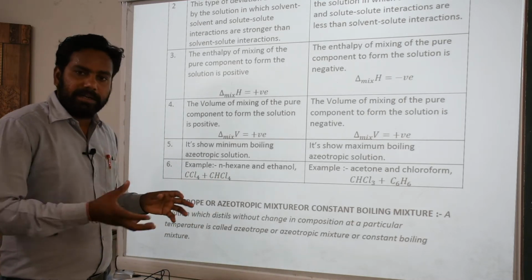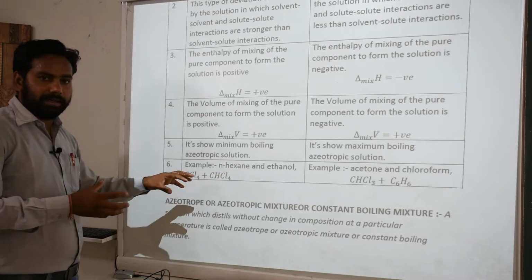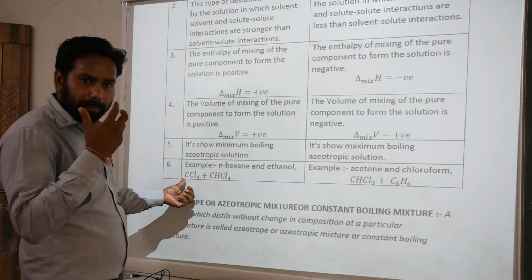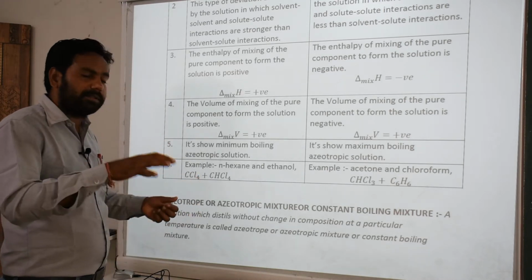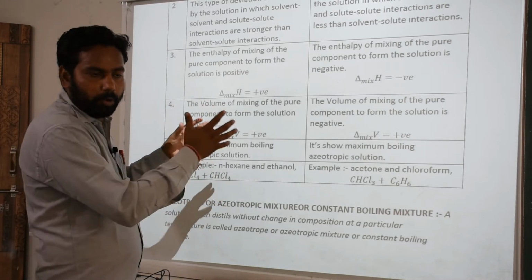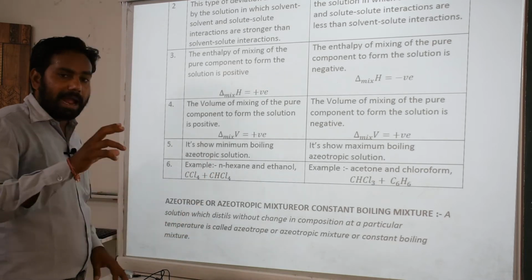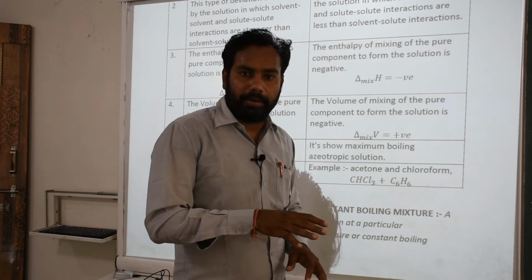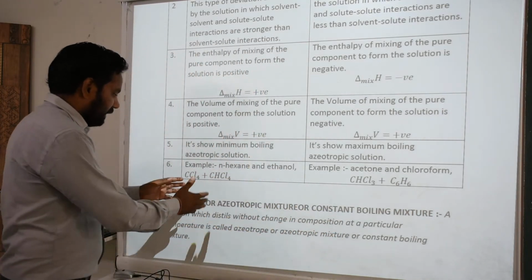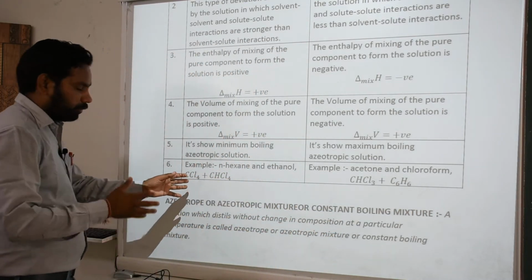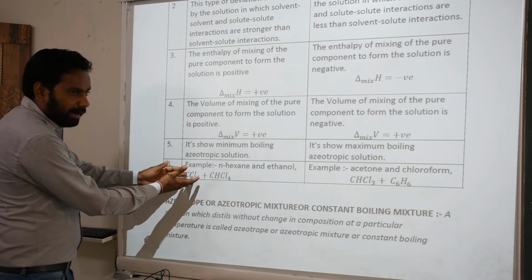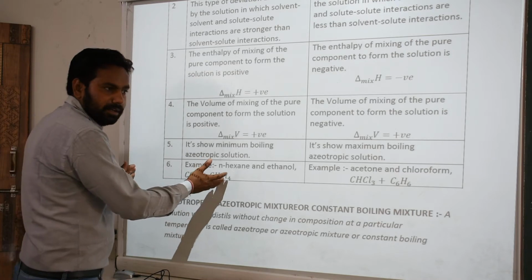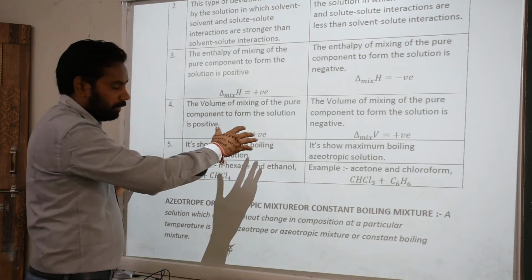If we heat these solutions and they are converted into vapor, and in the vapors also the chemical formula is the same, CCl4 plus CHCl3 in the vapor, then that solution is called an azeotropic solution. But it's not possible at every temperature, at every point, because if you heat the solution, then the solution first divides its composition. CCl4 is separate vapor and CHCl3 is separate vapor.